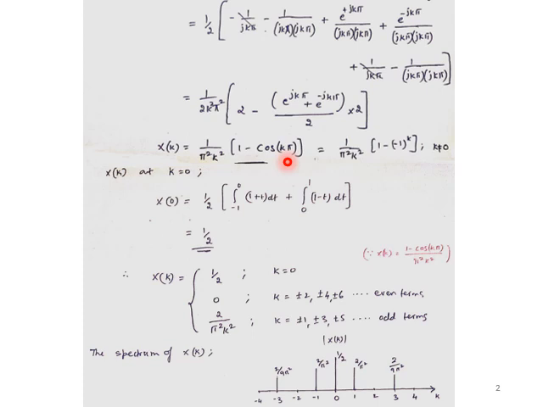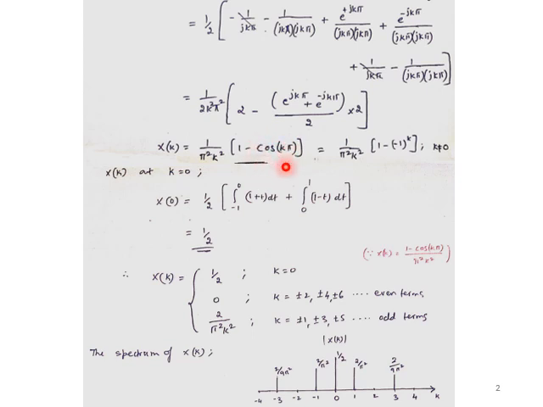This cos k pi, where k is a number that can vary from -infinity to infinity, varies in terms of pi multiples. Whatever k is, it gives the cos in terms of pi multiples.